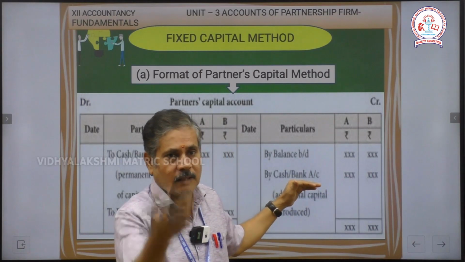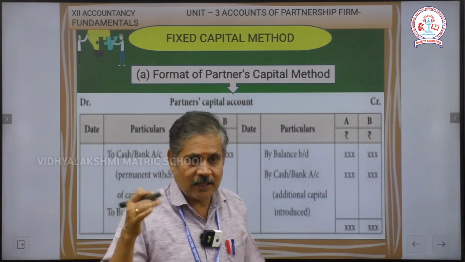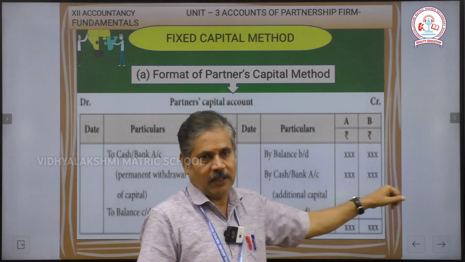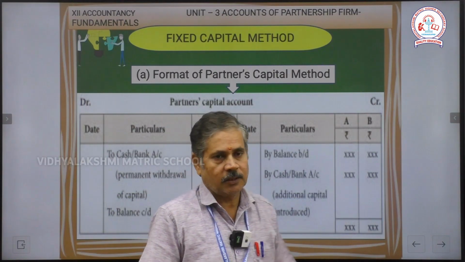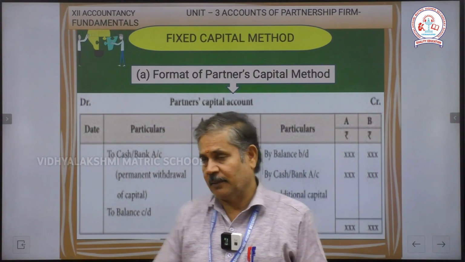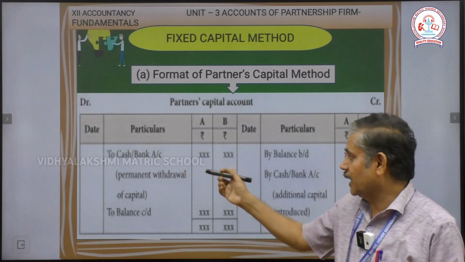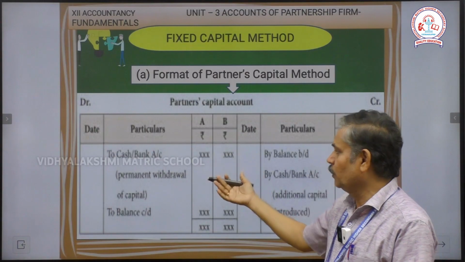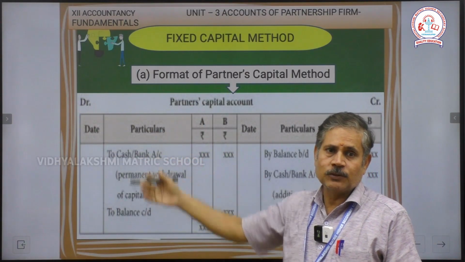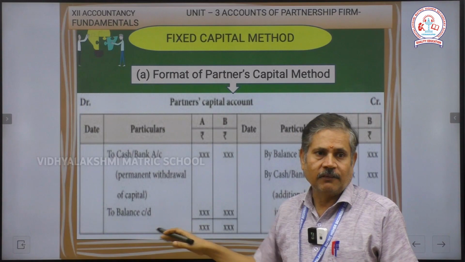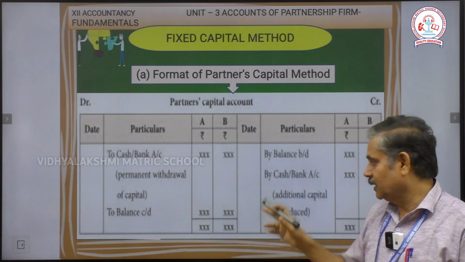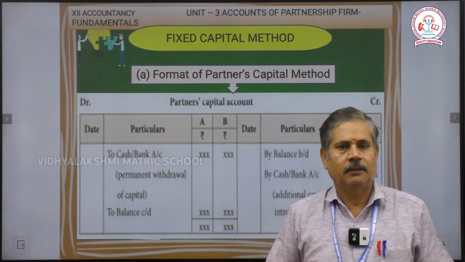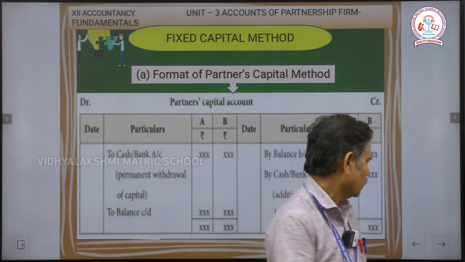In between, if any partner brings additional capital, you write the name cash or bank. So, by cash or bank account, write the value; within brackets we can write interest on capital and additional capital. The next one, you move to the debit side. If any partner permanently withdraws, to settle the amount use cash or bank, and finally find out the balance c/d. Then this amount is transferred to next year's opening balance b/d in our capital account.